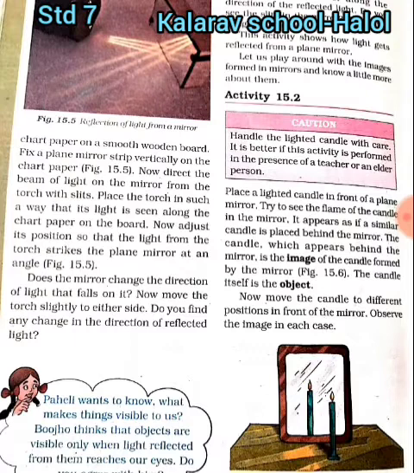Place a lighted candle in front of a plain mirror. Try to see the flame of the candle in the mirror. It appears as if a similar candle is placed behind the mirror. The candle which appears behind the mirror is the image of the candle formed by the mirror. The candle itself is an object. कैंडल क्या हो गई है, ऑब्जेक्ट बन गई है. ठीक है. Now move the candle to different positions in front of the mirror.